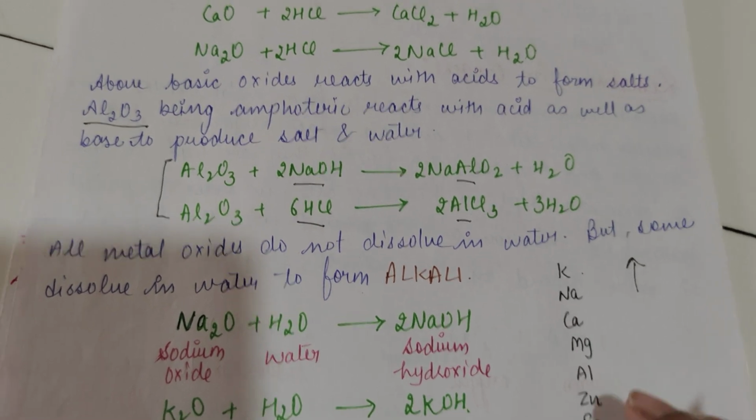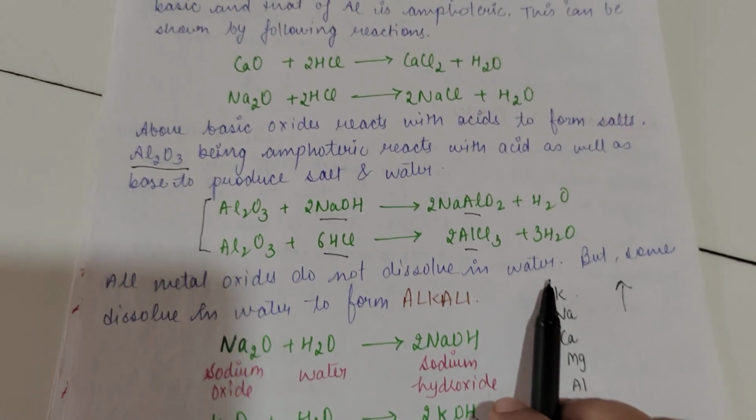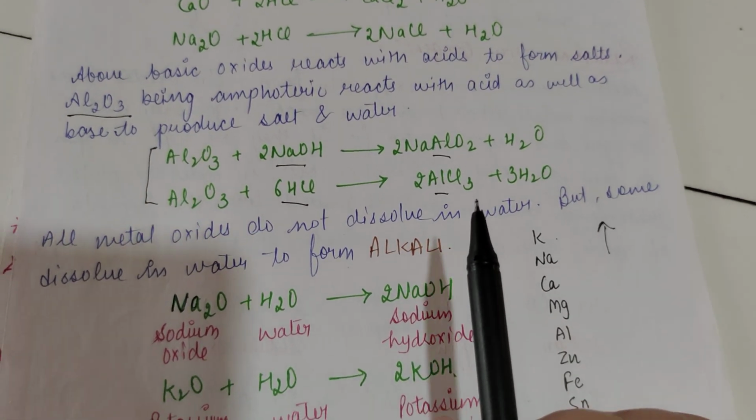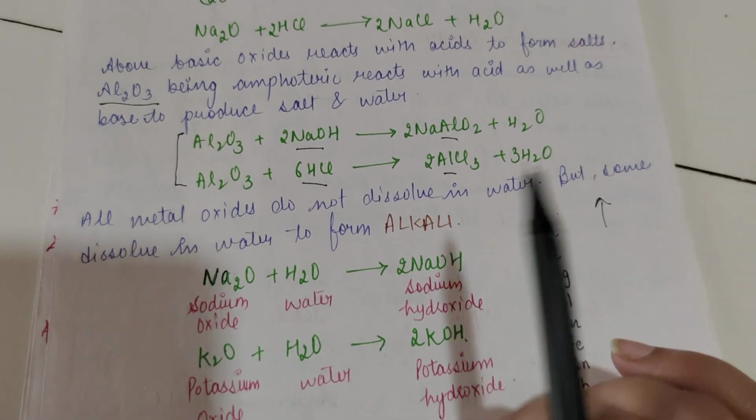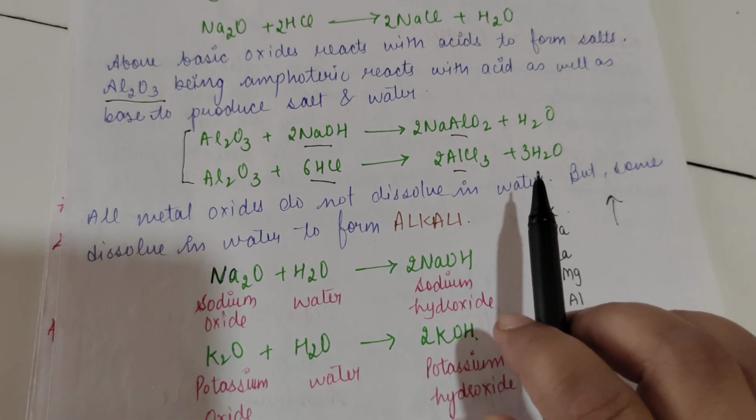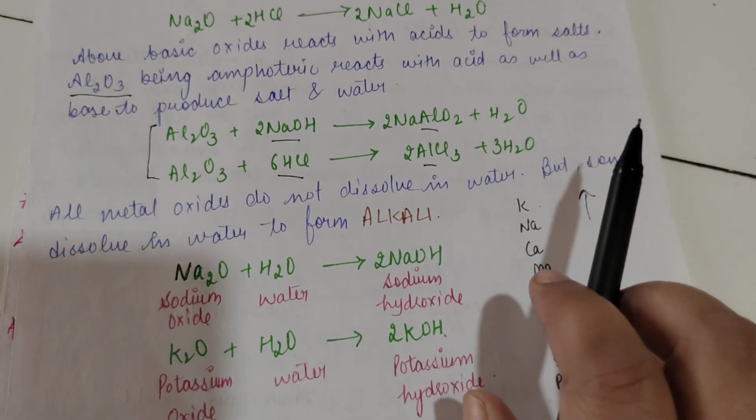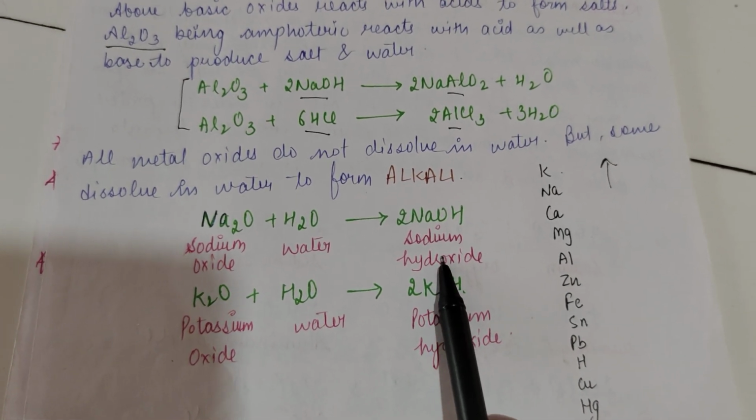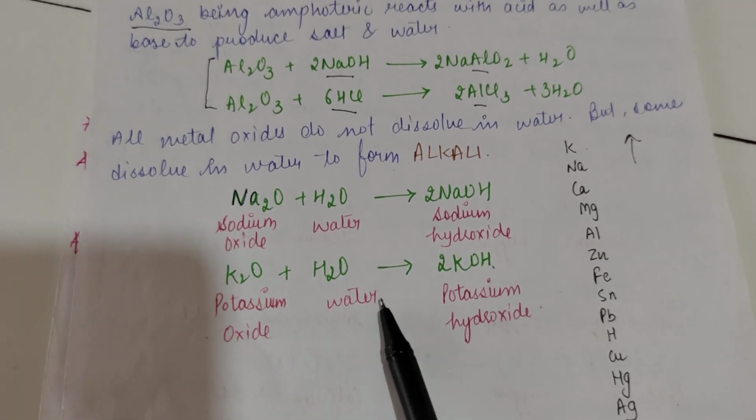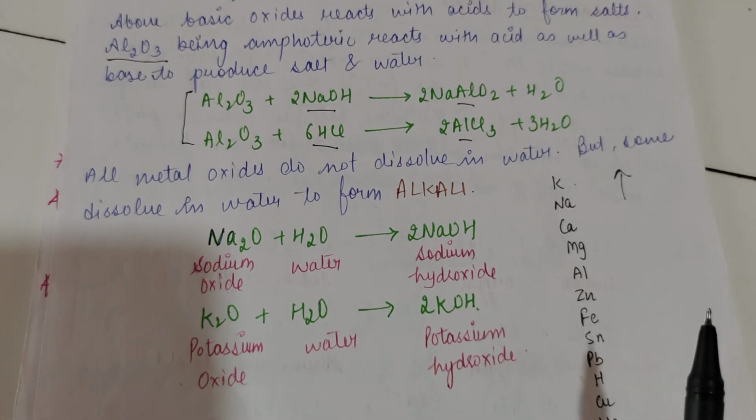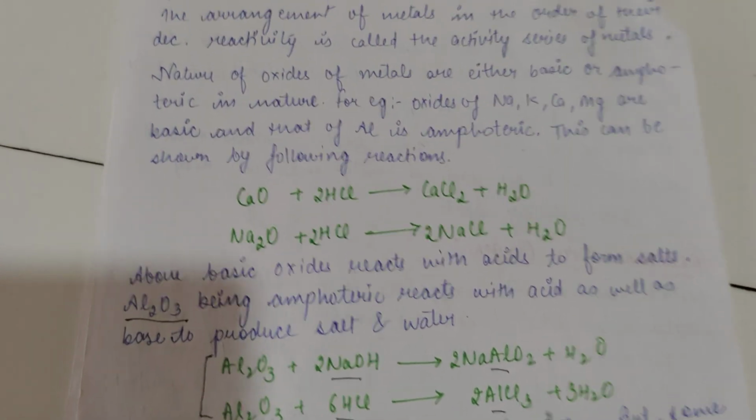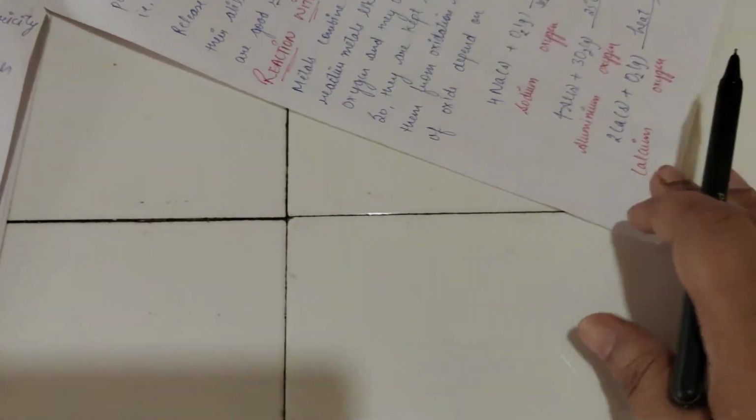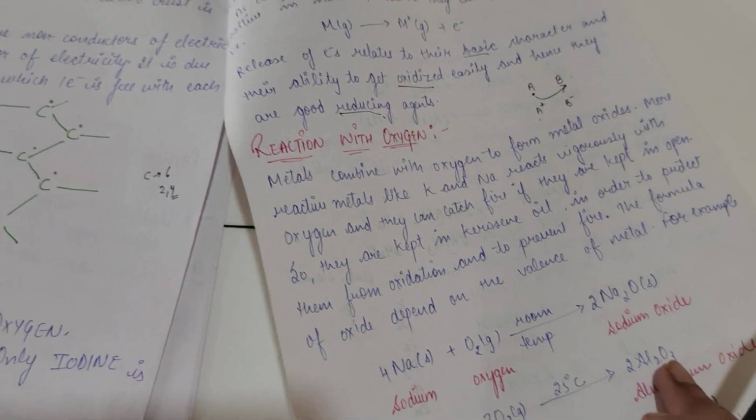Okay, students? Then all metal oxides do not dissolve in water, but some dissolve in water to form alkalis. This I have told you in the last chapter also, that what are alkalis? These are the solutions of metals in water. Okay, so like sodium oxide, it dissolves in water to form sodium hydroxide solution. Potassium oxide dissolves in water to form potassium hydroxide solutions. Okay, students? So this was the reactivity of metal with oxygen, that metals react with oxygen to form oxides which are basic in nature.